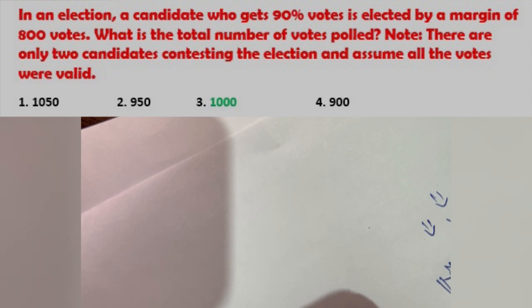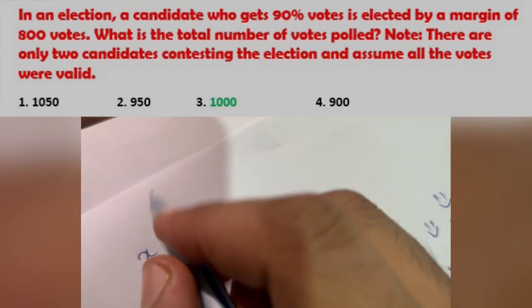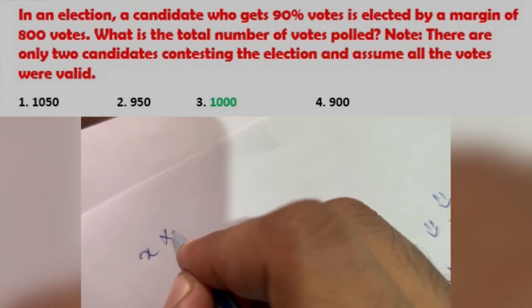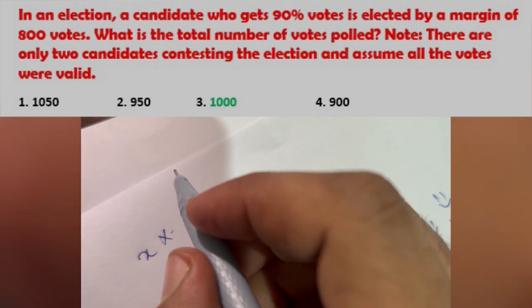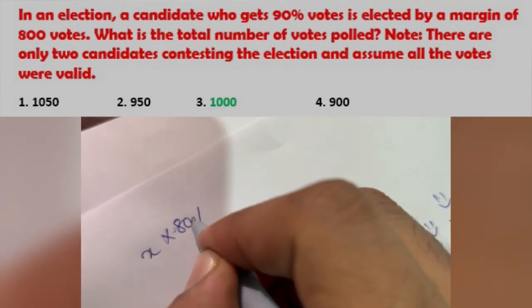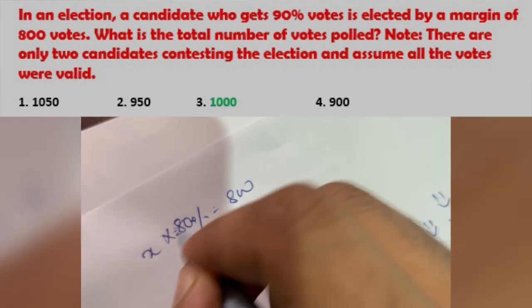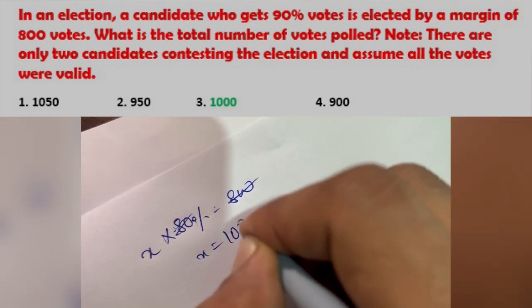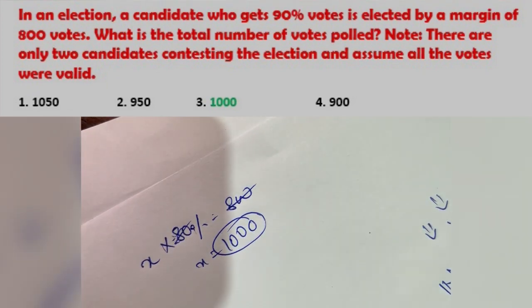What is the total number of votes? Okay, so we have 90 minus 10, that is 80%, which is given as 800 votes, and x will be 1000. So the total number of votes polled is 1000.